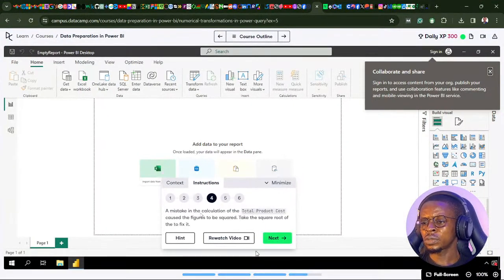So moving on to a mistake in the calculation of the total product cost that caused the figures to be squared. Take the square root of this to fix it. A mistake in the calculation of the total product cost caused the figures to be squared. Take the square root to fix it.